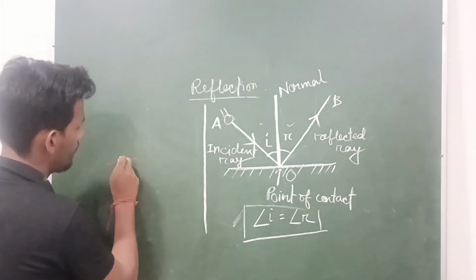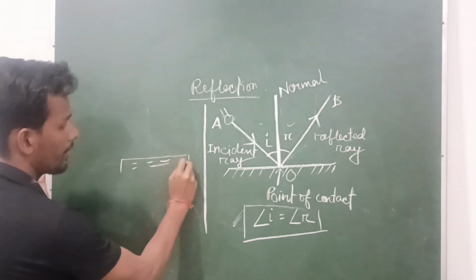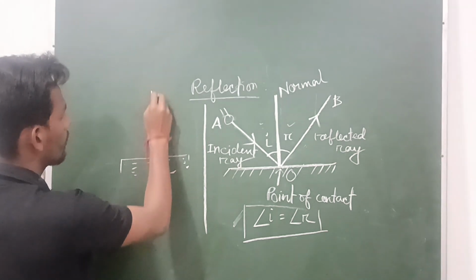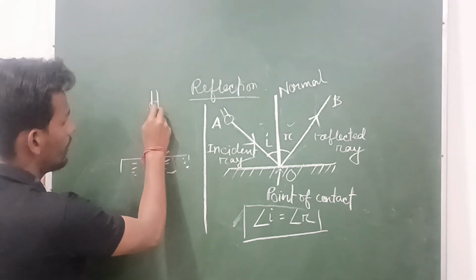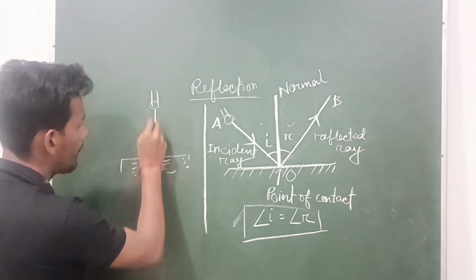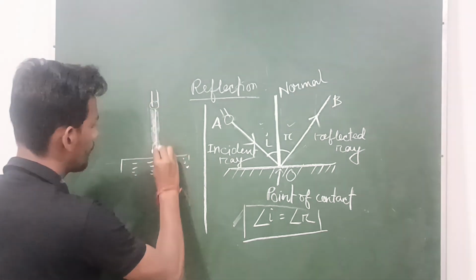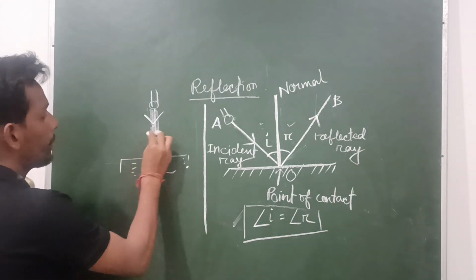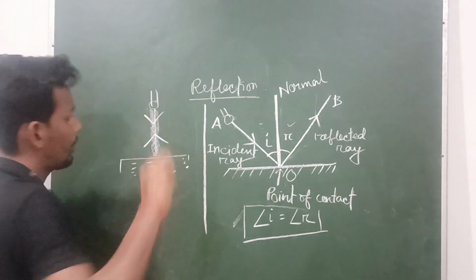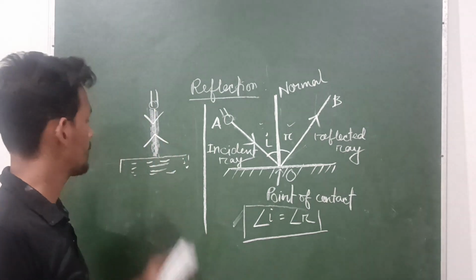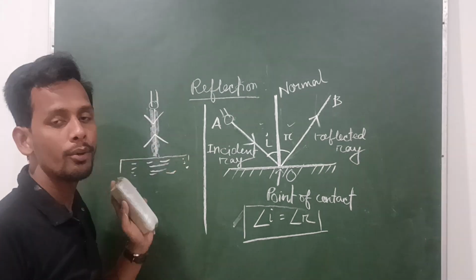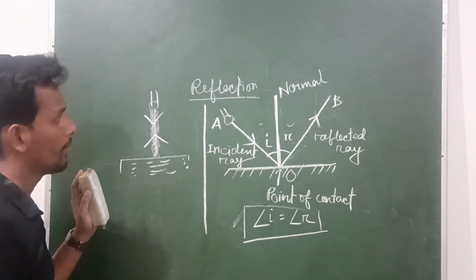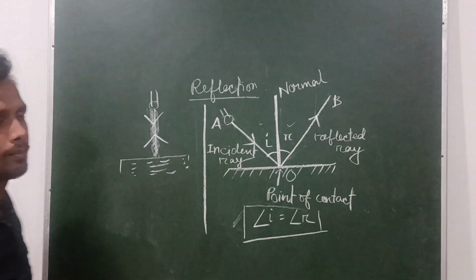In practical life, say this is a glass tumbler with water in it. From a source, suppose a torchlight, the beam of light falls on the tumbler or vessel perpendicularly. Then the same light will reflect back by the same path. This is the practical example of a 0 degree incident angle or 0 degree reflected angle. Clear? So this is the phenomenon of reflection.